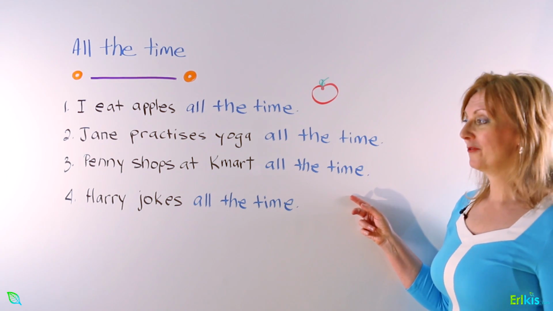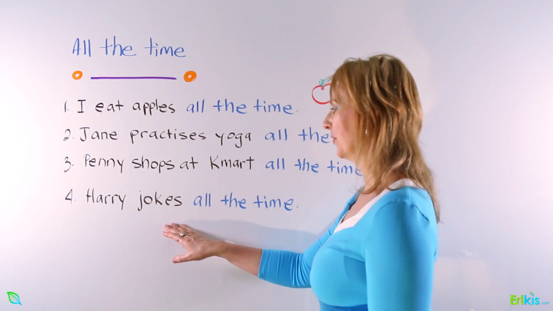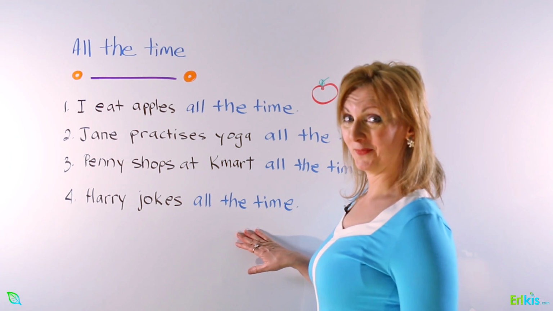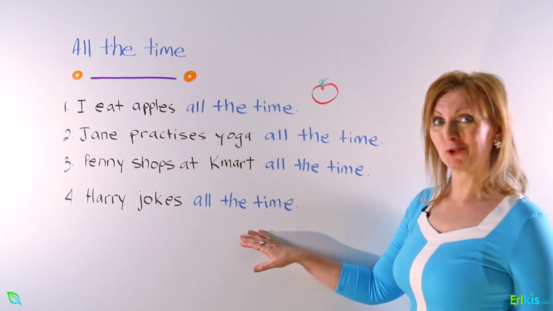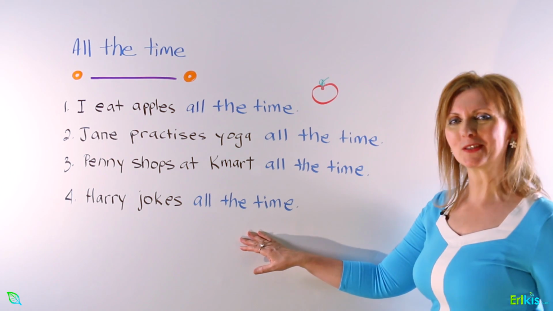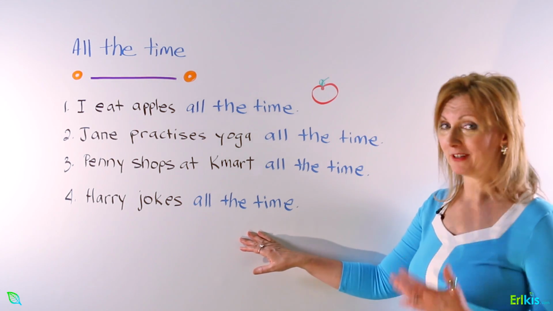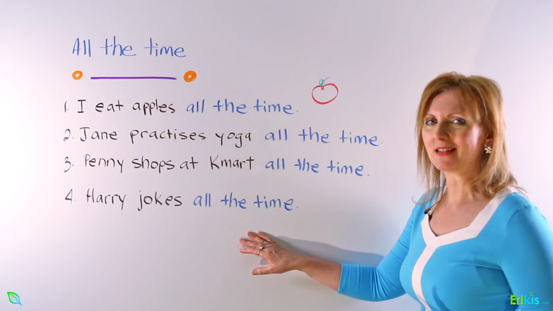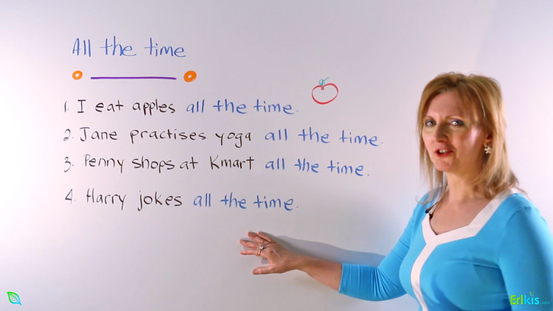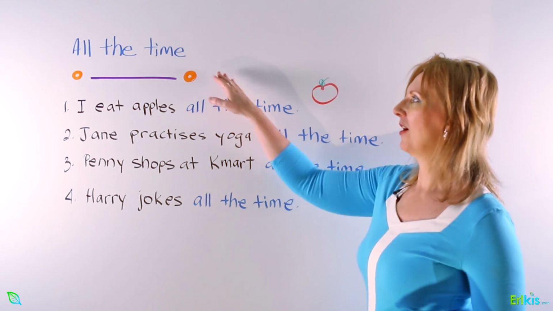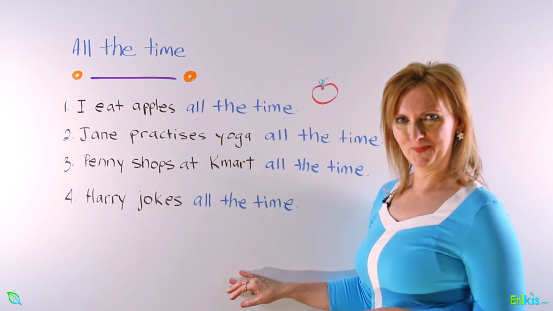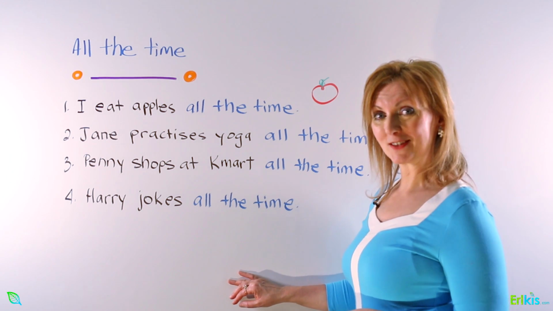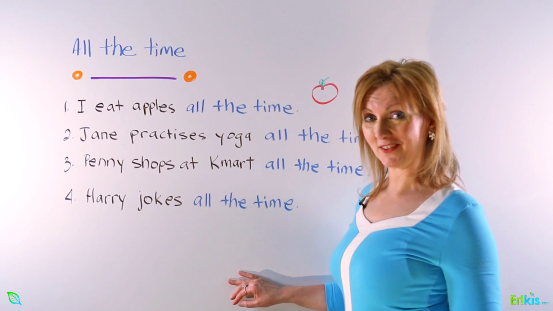And lastly, number 4, Harry jokes all the time. So he likes to tell jokes. It doesn't mean he tells them all day, every single minute, but he does it all the time on a regular basis, frequently, a lot. And that's when we use all the time. Very common phrase. So lastly, let's look at the last one.